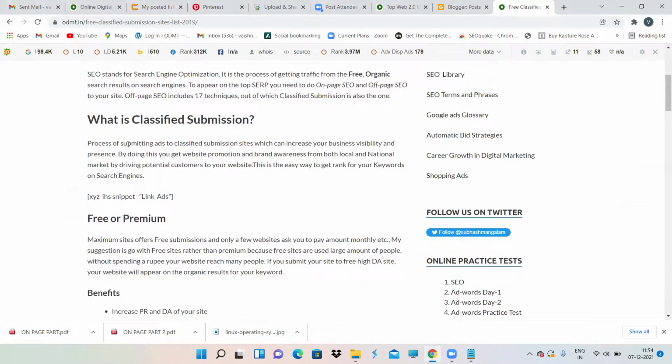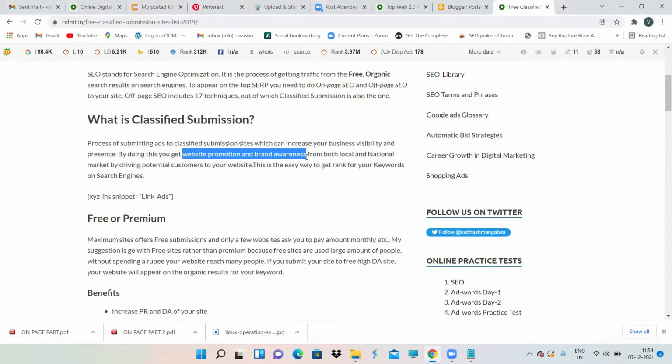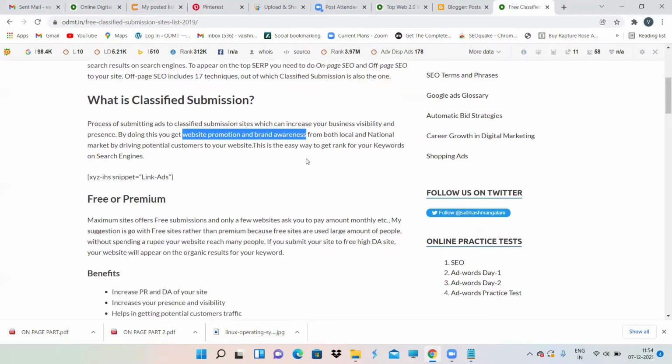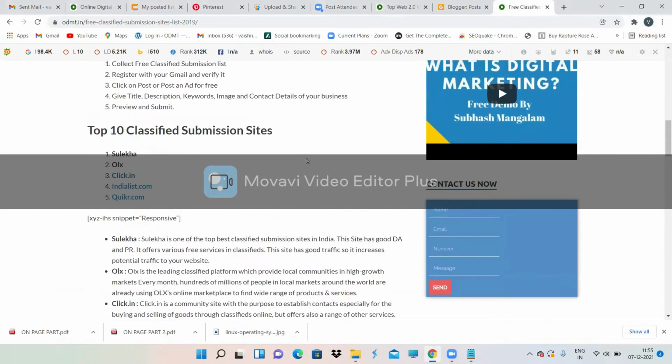The process of submitting ads, like I have already told you, is like advertising. The process of submitting ads to classified submission sites can increase your business visibility and presence. That is for website promotion. By doing this, you get website promotion and brand awareness from both local and international markets. With it, you are not going to get any backlink, but it is generally good. So Sulekha is there, OLX you already know, Quikr where people sell, you already know. All these things are there.